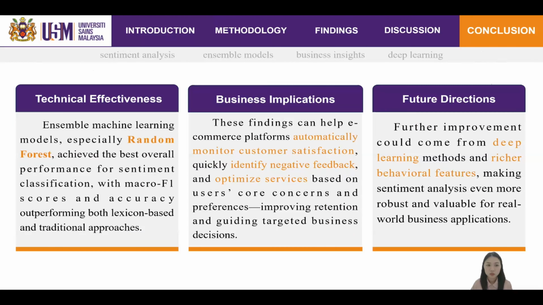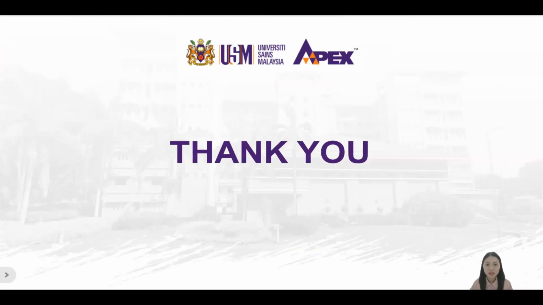To sum up, ensemble machine learning models, especially random forest, gave the best results for sentiment classification, with higher macro F1 score and accuracy than traditional or less complex methods. These findings can help e-commerce companies automatically track customer satisfaction, find negative feedback faster, and optimize their service based on what customers really care about. In the future, using deep learning and richer behavioral features can make sentiment analysis even more powerful and useful for real business needs.